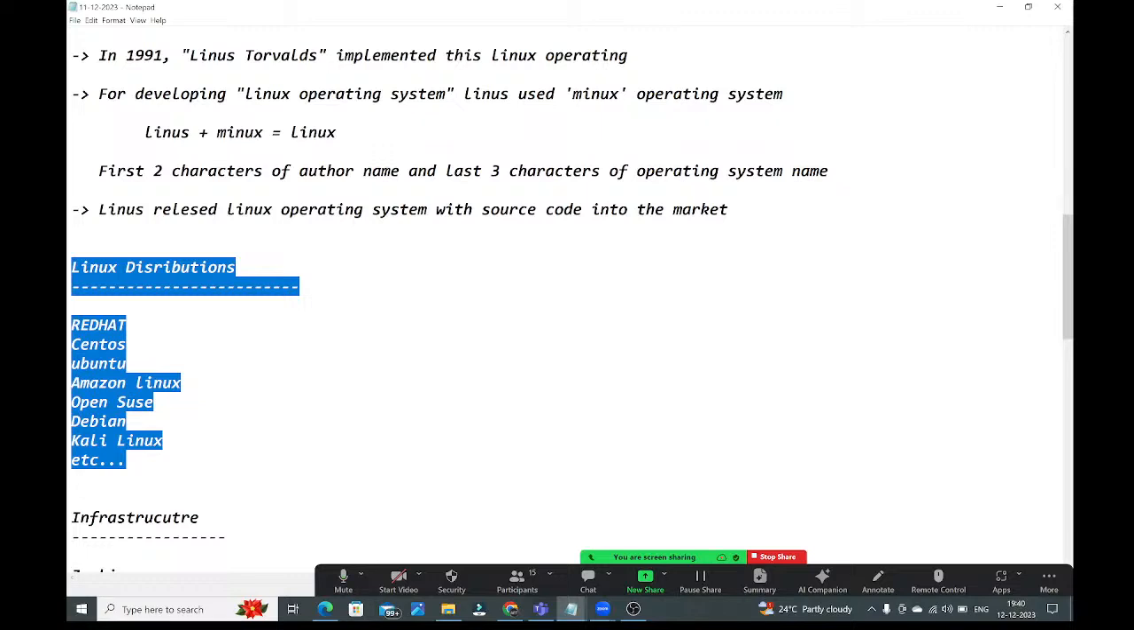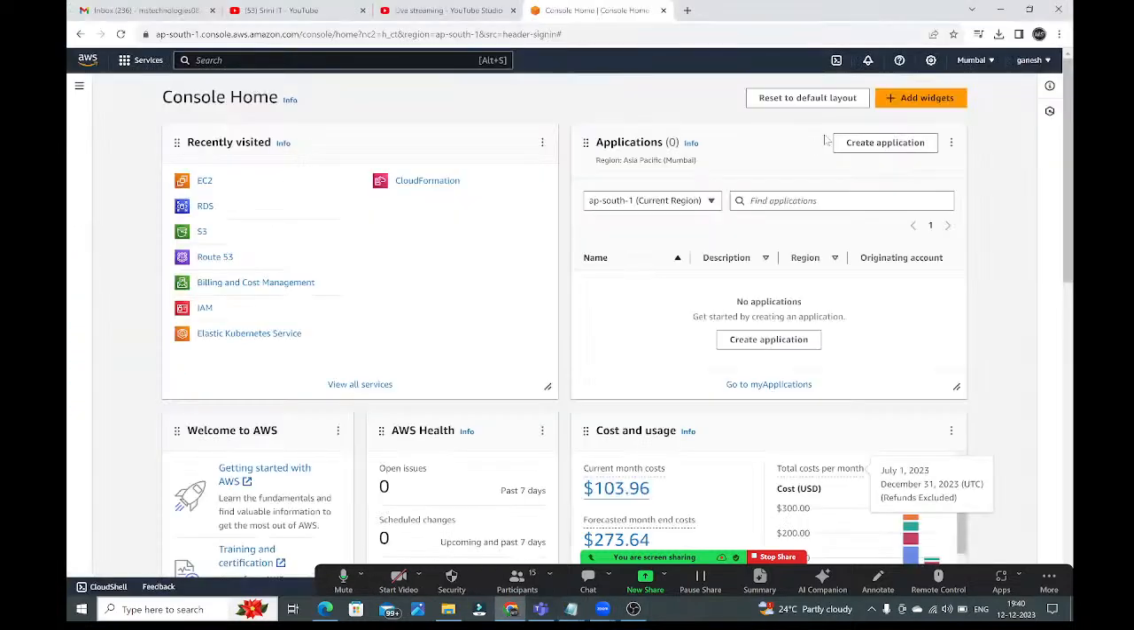Fine. As part of today's session, I'm going to show how to create a Linux virtual machine in the AWS cloud and how to connect to that Linux virtual machine using Git Bash, using PuTTY, and using MobaXterm. All these things we are going to understand in today's session, guys. Observe carefully.